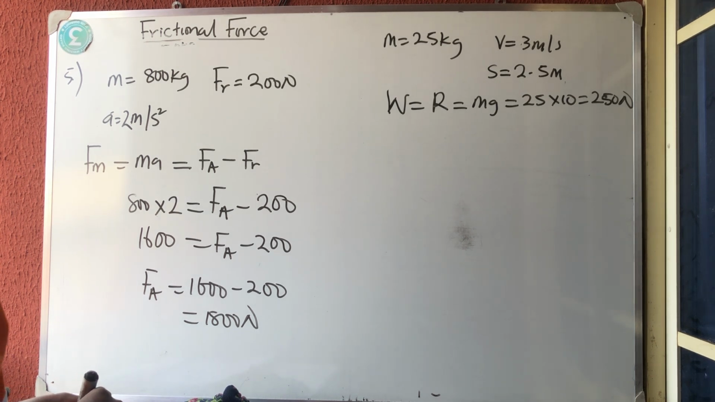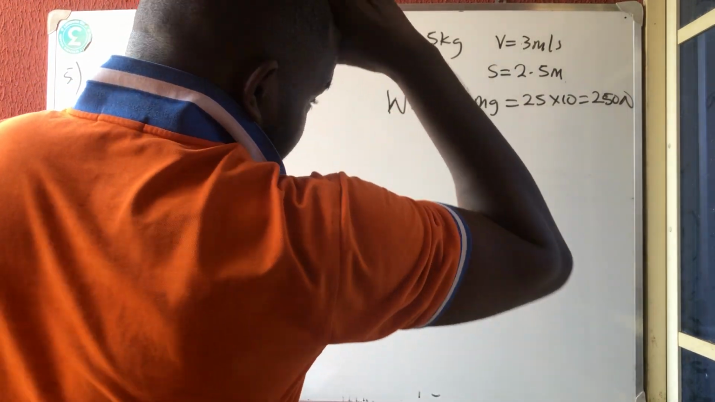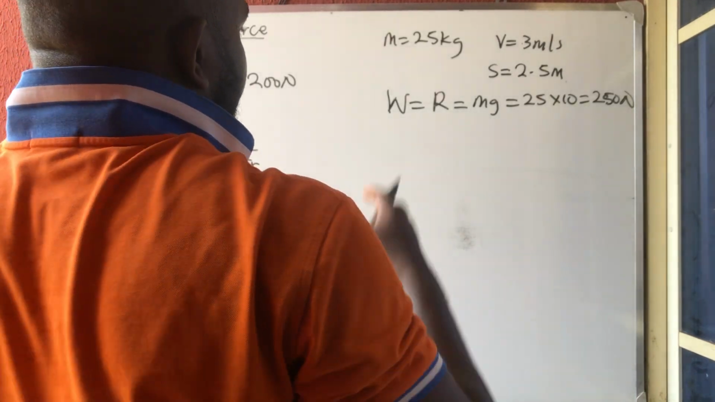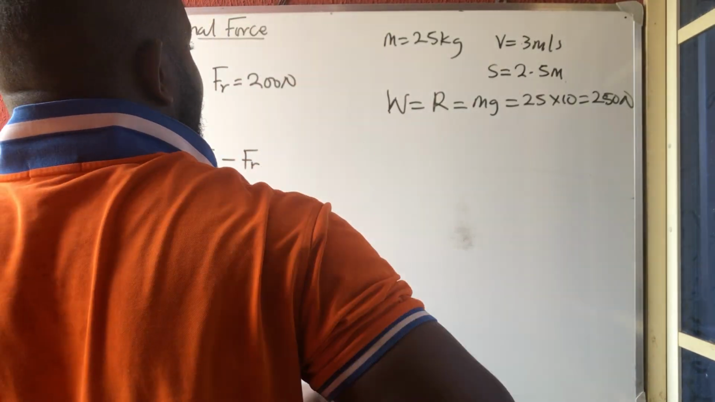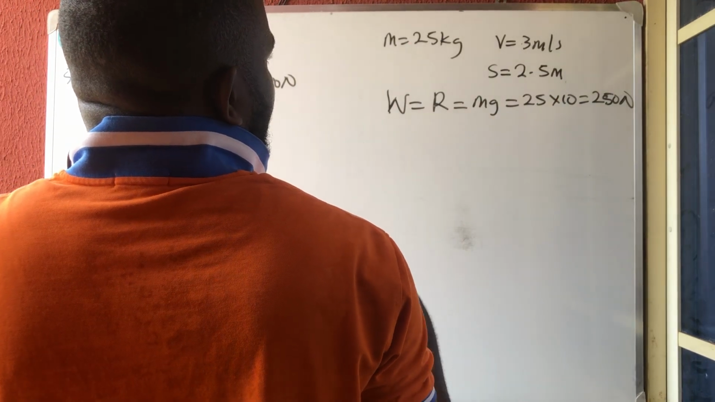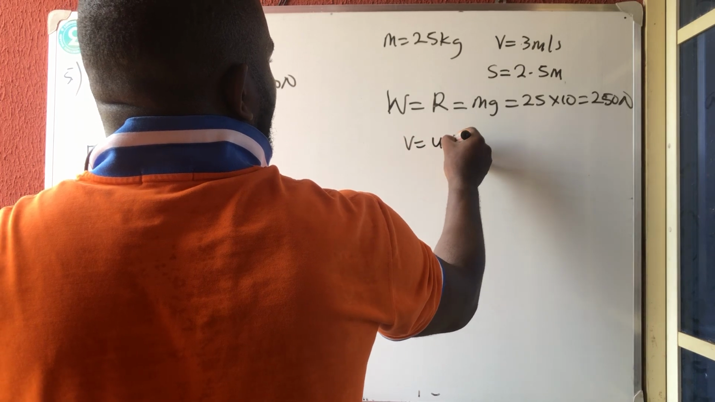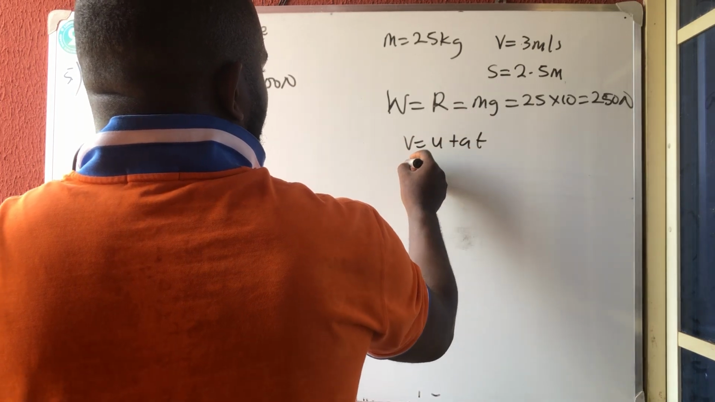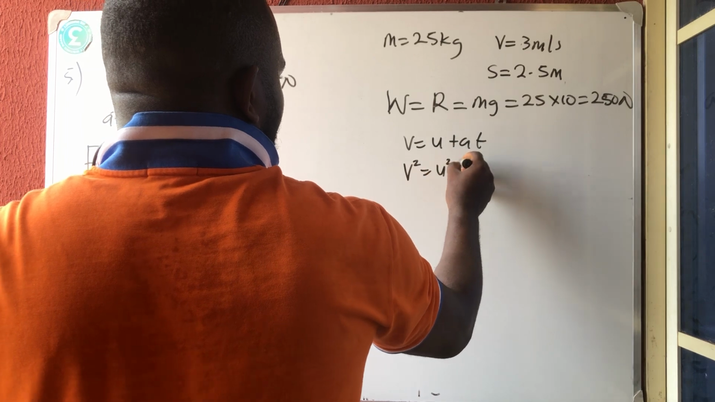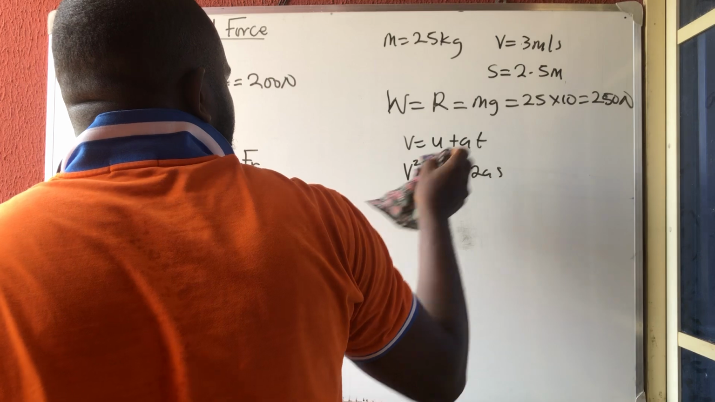But there is something we are going to do. We need acceleration to get the moving force. First of all, let us get acceleration. Let's use the equation of motion. We have that v is equal to u plus at, but there is no time. We know that v squared is equal to u squared plus 2as. This one will help us.